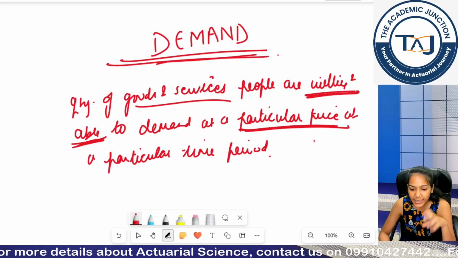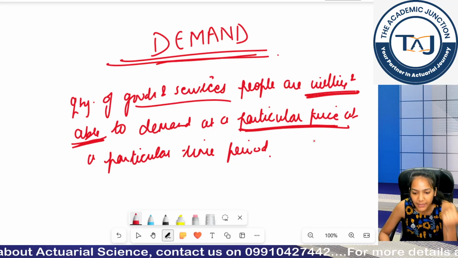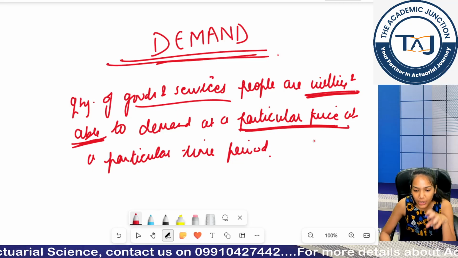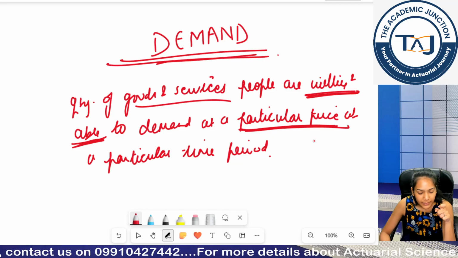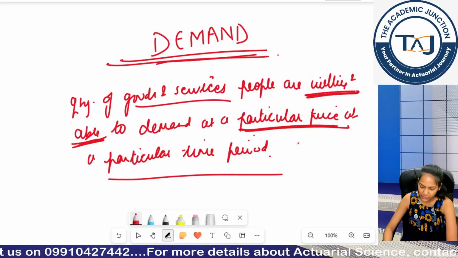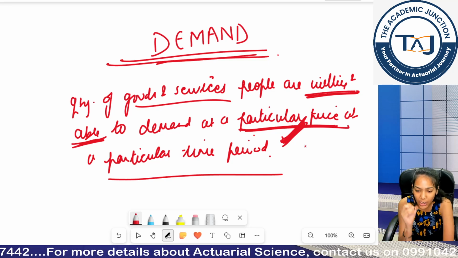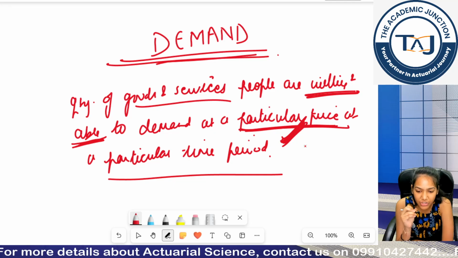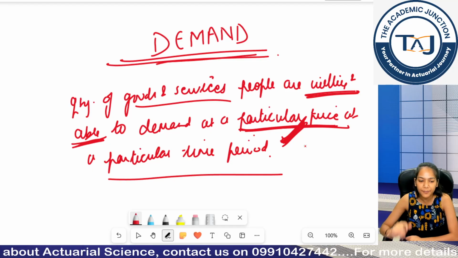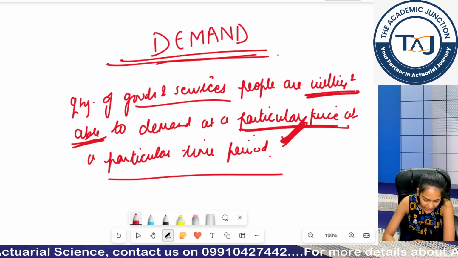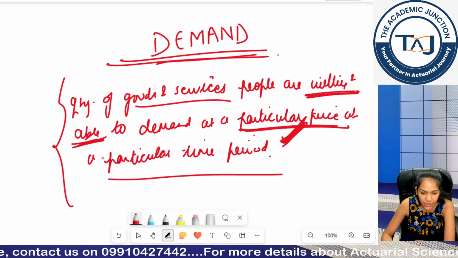As I said, price is key to determining demand. Similarly, I would have this particular price word in my supply definition as well, because demand and supply cannot be measured at a particular point of time without price consideration. So particular price in a particular time period is the main keyword that should be in your definition, because at different prices I can have different quantities demanded by different individuals. Is the definition clear? Is there any term in this definition that you are not able to understand? A very basic definition. Okay.